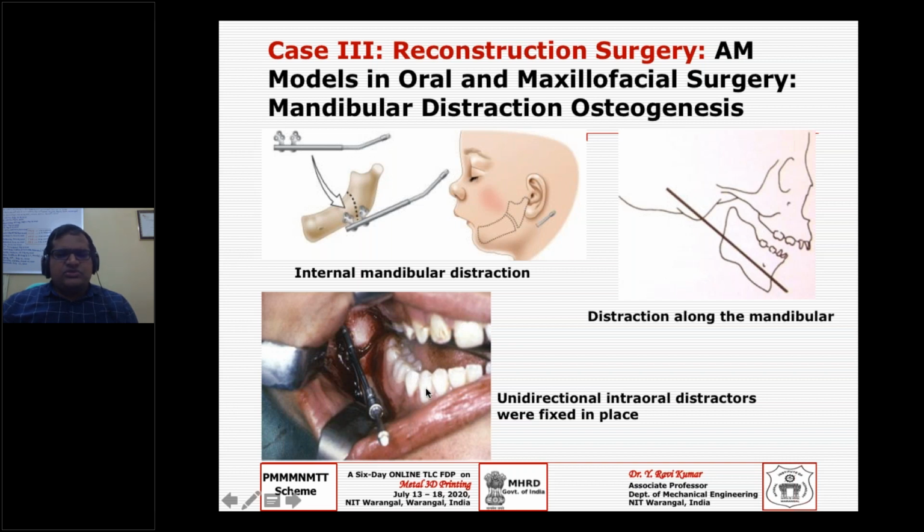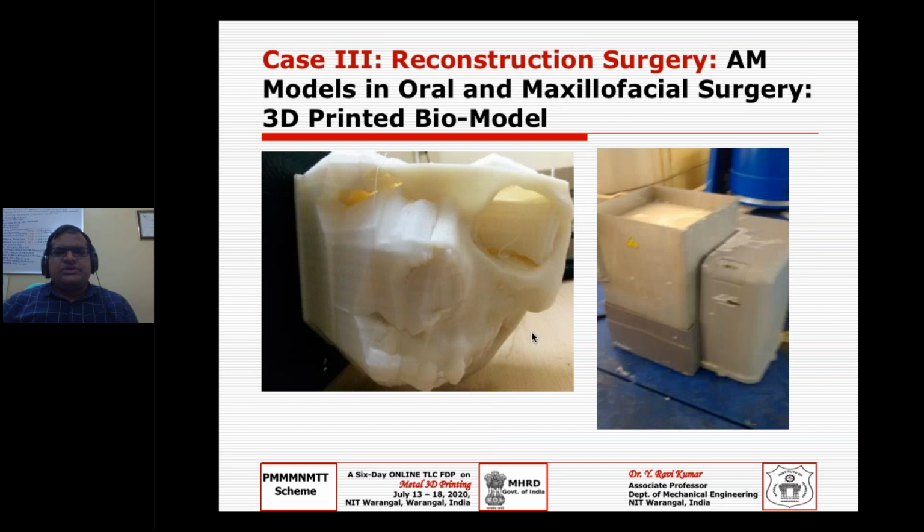So we need to do that distraction, so that we can plan everything on these biomodels. Once you have the biomodel, then you can plan all these calculations or vector calculations, whatever they used to do normally. Earlier they used to do it by seeing the images or the virtual models, but now they have an opportunity to do that on the biomodels.